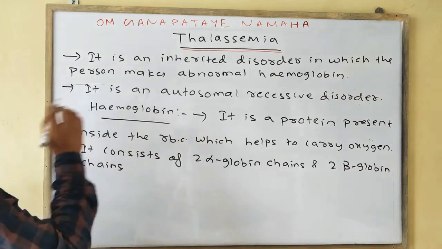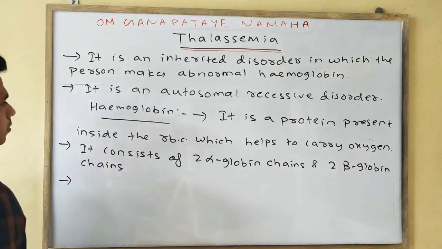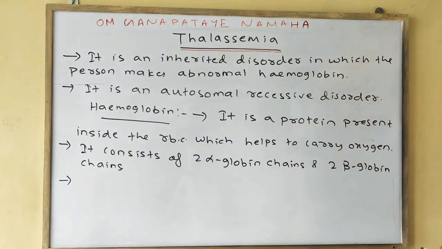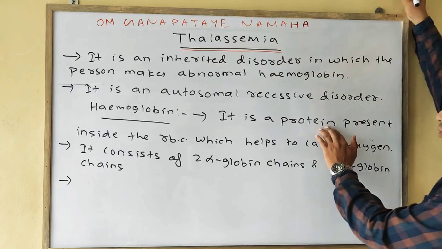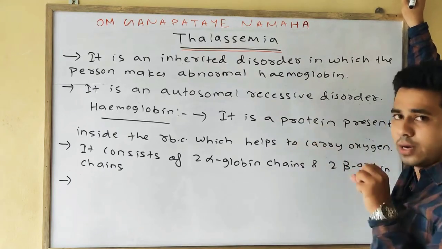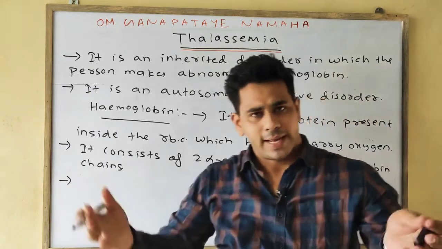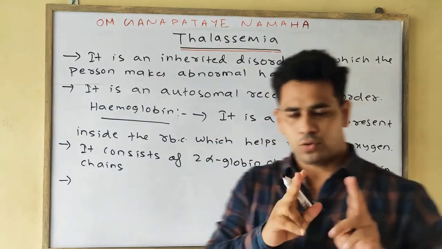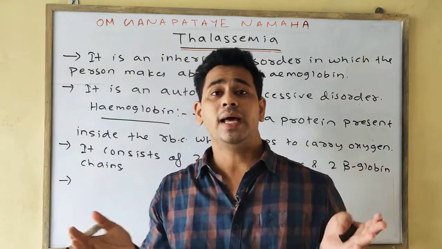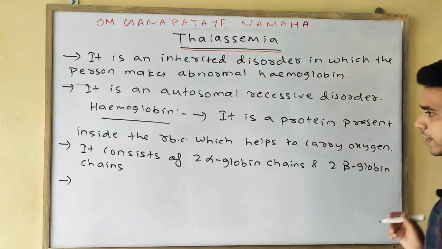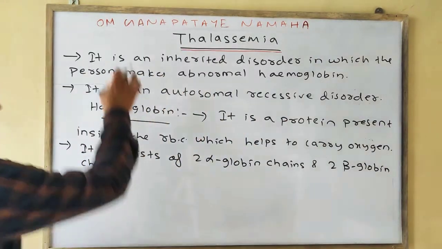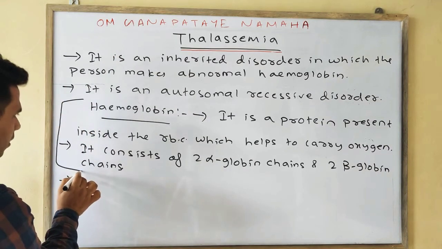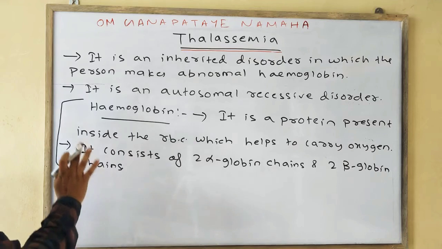So for a general point, we should know that hemoglobin is a protein present inside the red blood cell which helps in carrying oxygen, and it consists of four chains completely, two alpha globin chains and two beta globin chains. Now we will come to thalassemia.